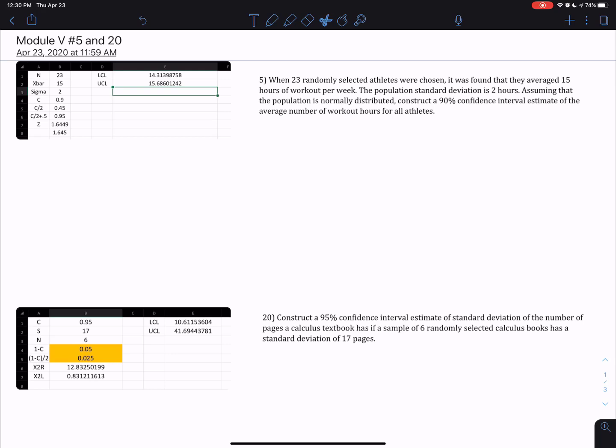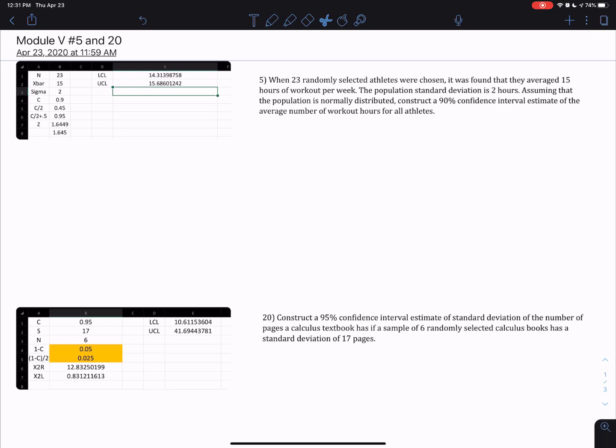So let's look at number 5 here. 23 randomly selected athletes were chosen. It was found that the average was 17 hours for the workout per week with a population standard deviation of 2 hours. Assuming that the population is normally distributed, which is a fundamental assumption for everything we do in this chapter and everything else, they want us to construct a 90% confidence interval estimate of the average number of workout